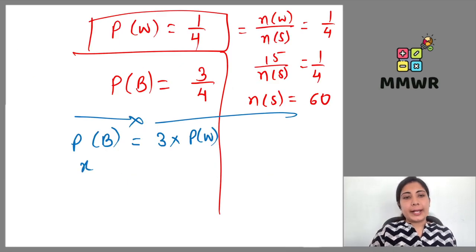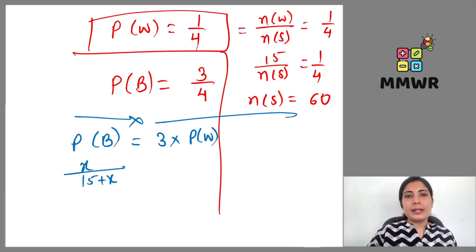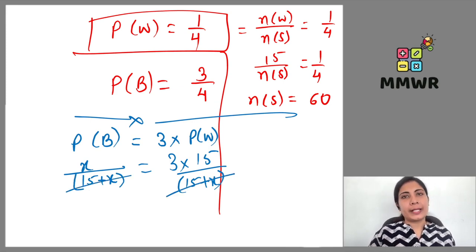x balls are there. And how many total balls are there? 15 plus x. Because 15 plus x will be the value of n(S) here. Right? And then it is equal to 3 multiplied by how many white balls are there? 15. And how many total balls are there? Again 15 plus x. If we want, we can write it as n(S) only, because finally it is going to cancel out. Both sides have the same value in the denominator, separated by the equals sign. That means it will cancel out. So the value of x will be 15 threes are 45.